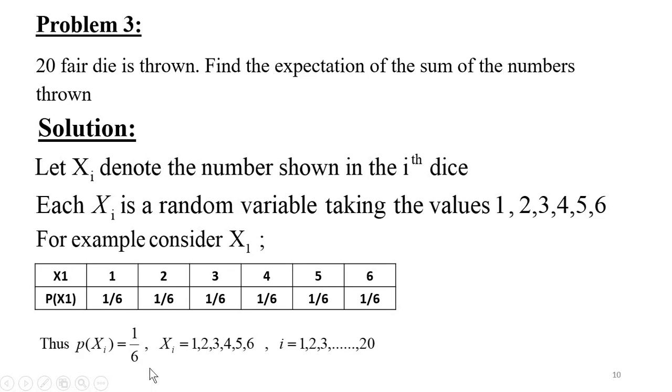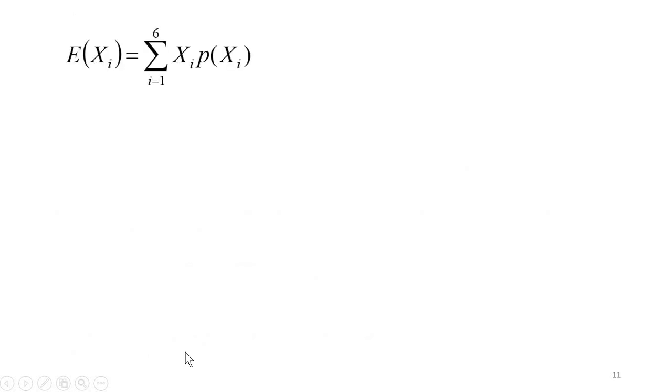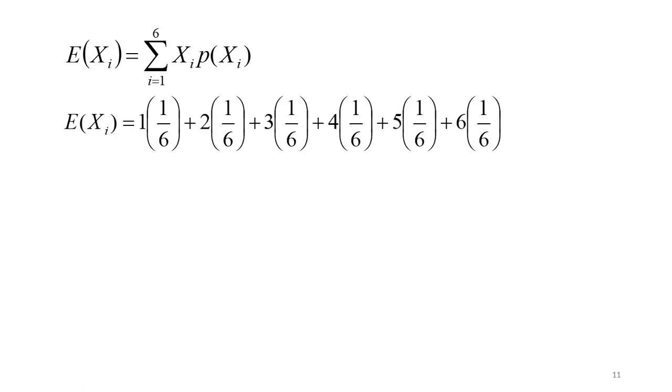This is what I have told. The probability of each value is 1 by 6. Now let us find the expectation of xi. It is the sum of the products xi into p of xi. So 1 into 1 by 6 etc. You get expectation of xi is 7 by 2.